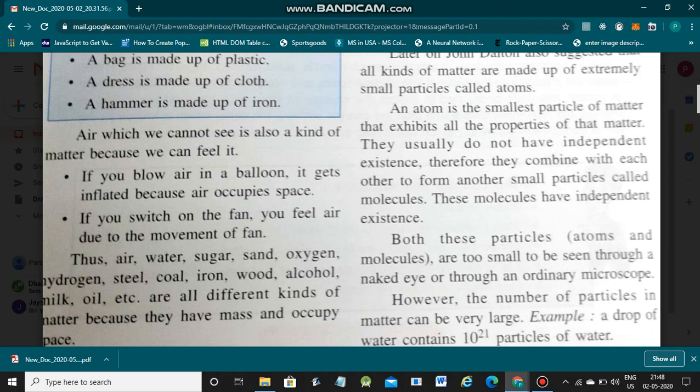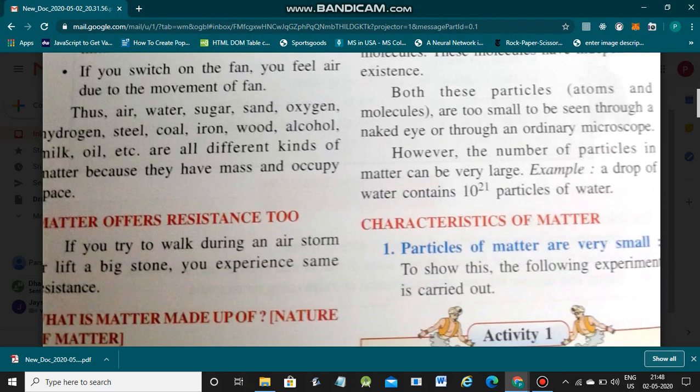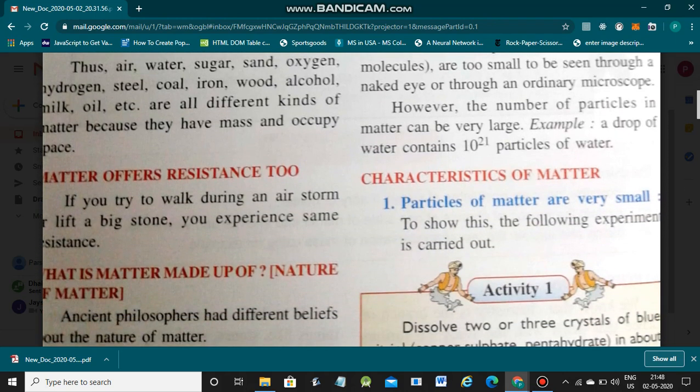Both these particles, atoms and molecules, are so small that we cannot see them with the eye, and not even through an ordinary microscope. However, the number of particles in matter can be very large. A drop of water contains 10^21 particles of water. Now, characteristics of matter. As you know, particles of matter are very small. We cannot see them through an ordinary microscope. We can see only with an electron microscope.